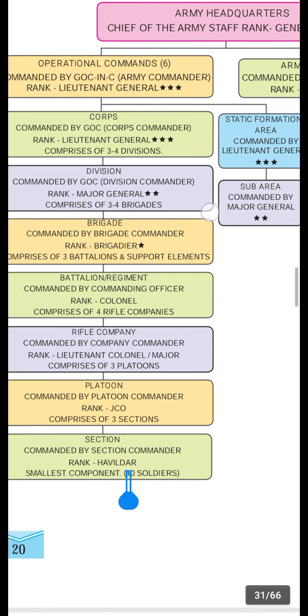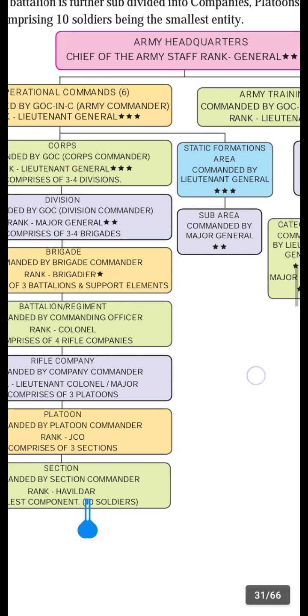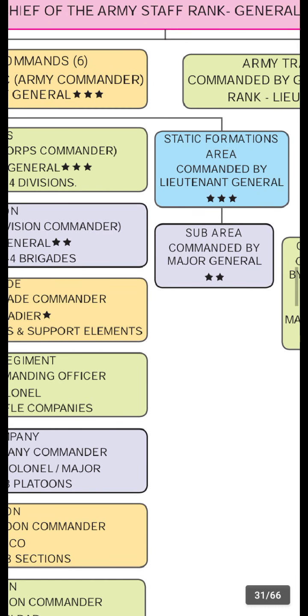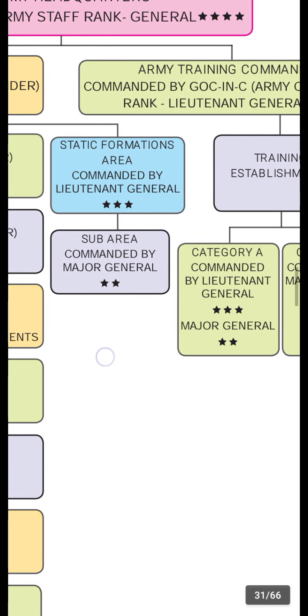Now the army training command: the corps is divided into two parts, the static formation area commanded by a Lieutenant General and the sub area commanded by a Major General. These are the subdivisions of corps.